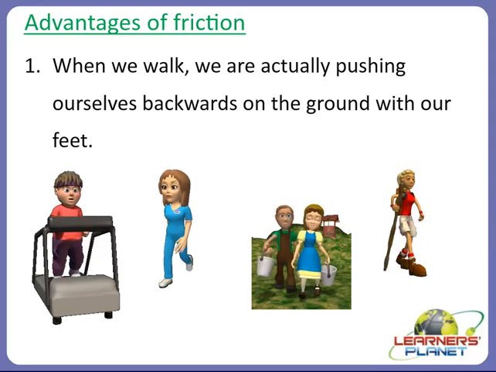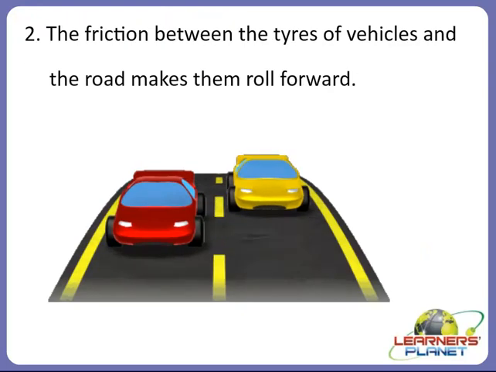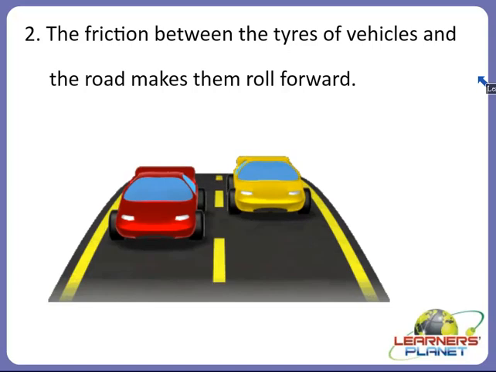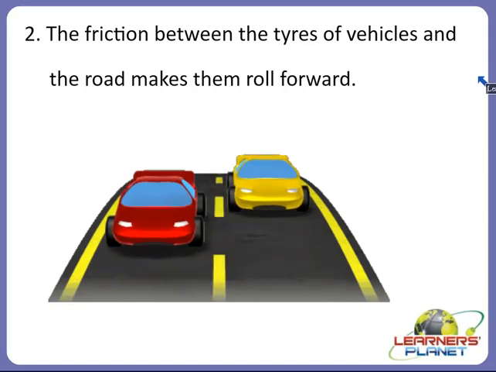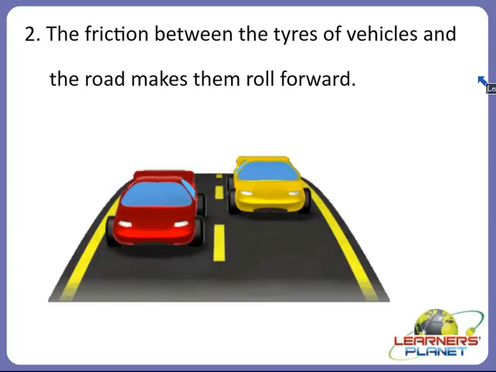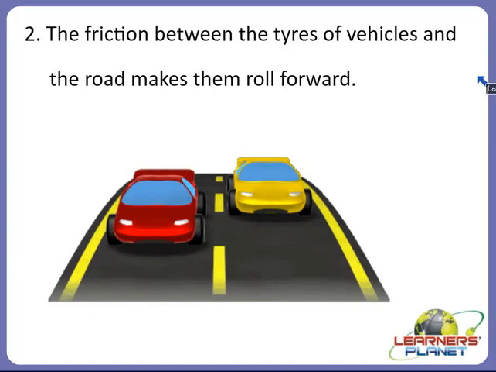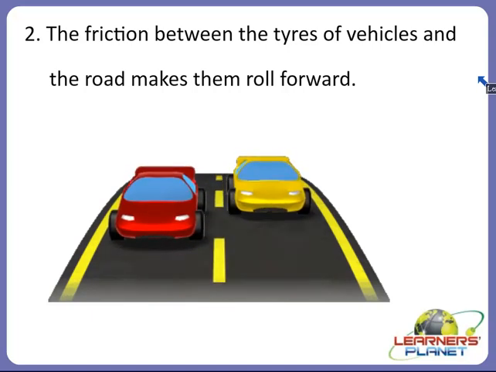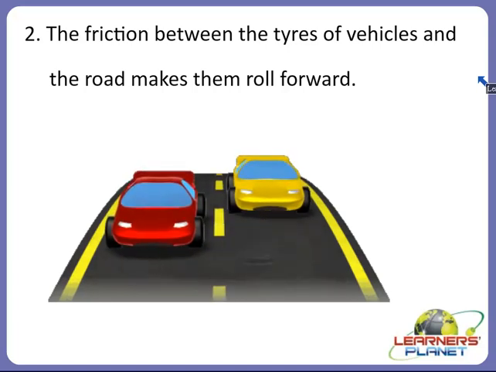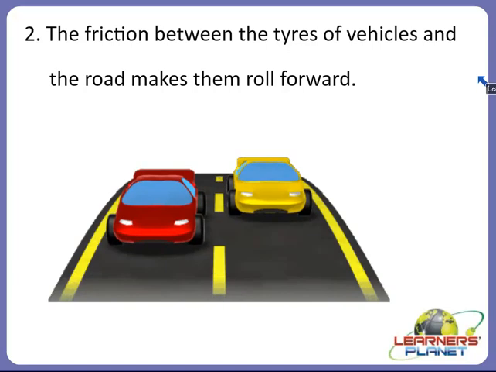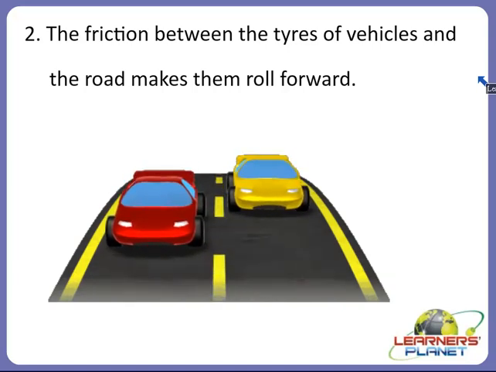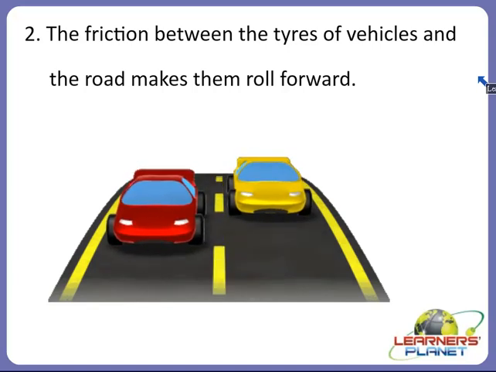The second advantage of friction is that the friction between the tires of vehicles and the road makes them roll forward. Thus, friction makes movement of vehicles possible. Even when we are driving a car, our car would not start moving if it wasn't for the friction of the tires against the road. With no friction, the tires would just spin. Likewise, we could not stop without the friction of the brakes and the tires.